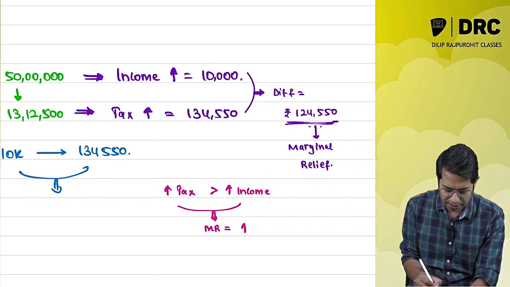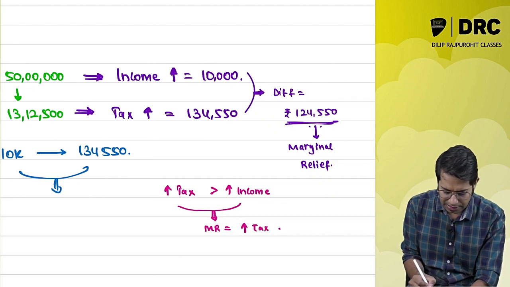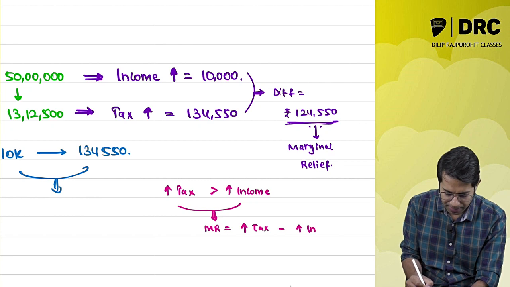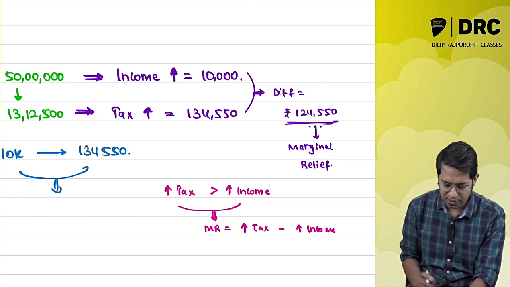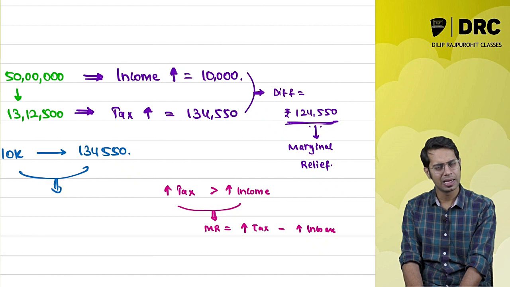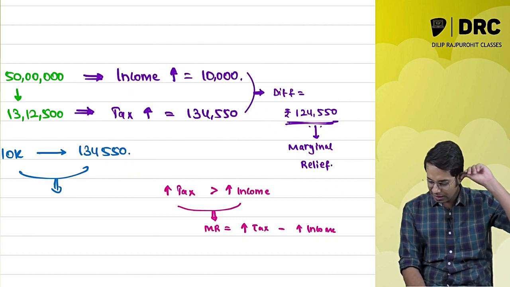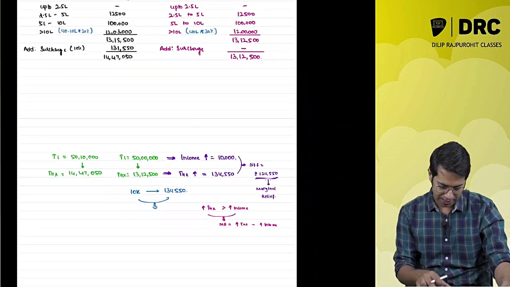Marginal relief is the difference between the increase in tax and the increase in income.